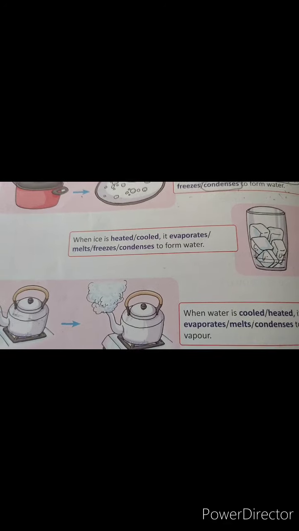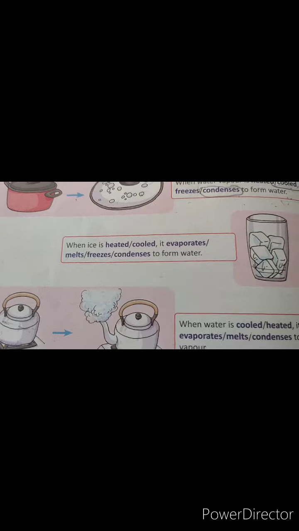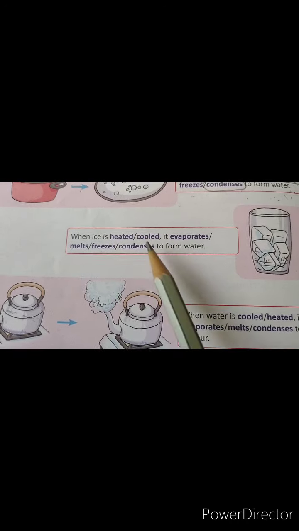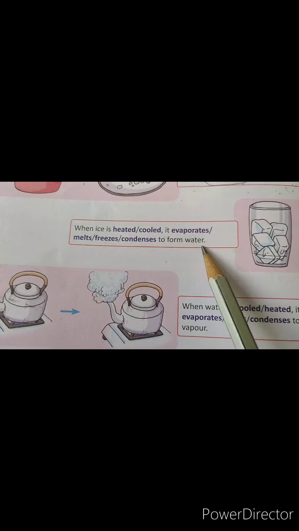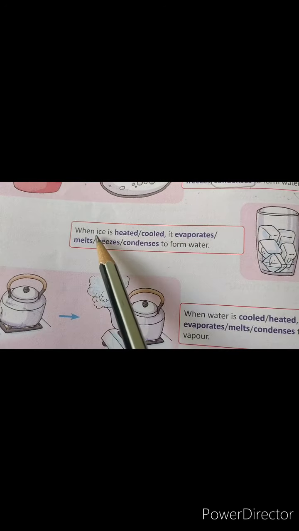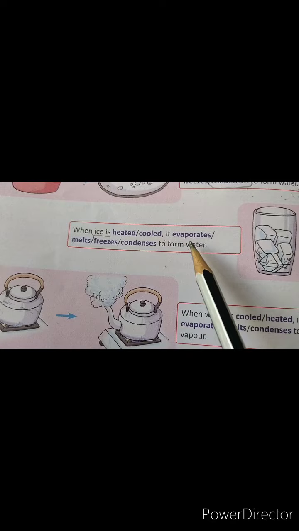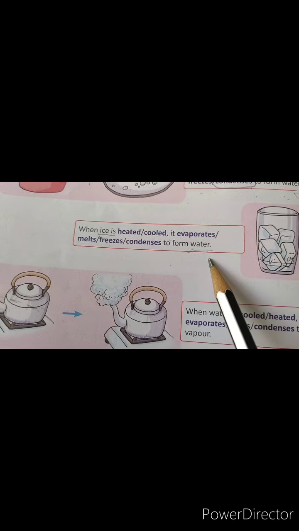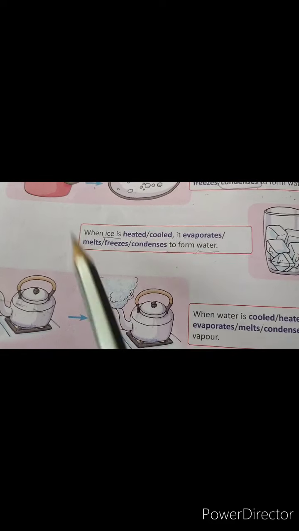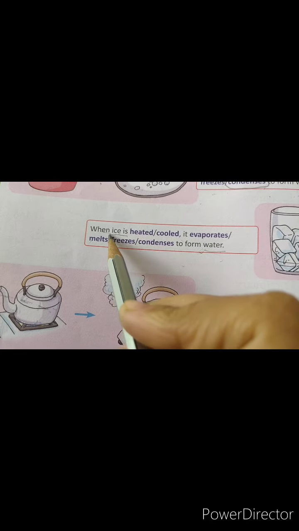Now come to the second statement. When ice is heated or cooled, it evaporates, melts, freezes, condenses to form water. Here in this we have to convert ice into water, right? So how can ice be converted into water? Yes, after melting, right?